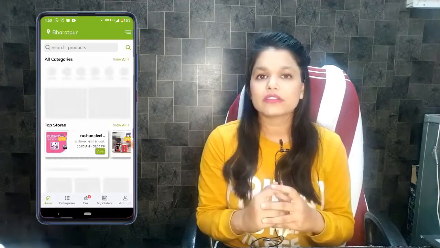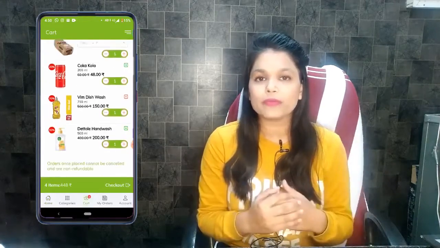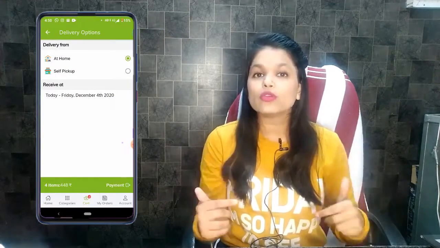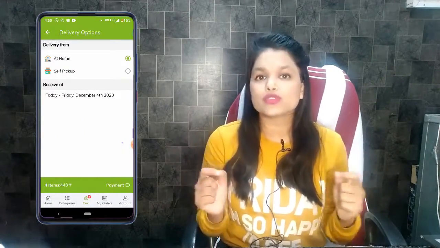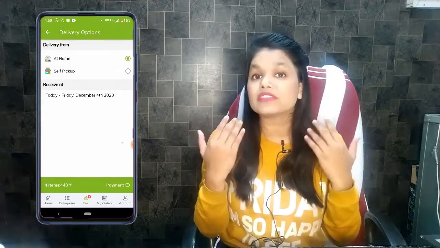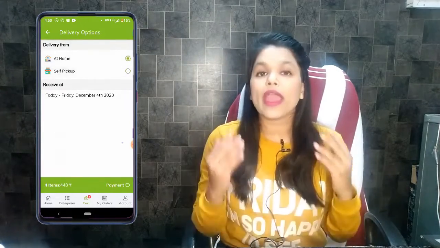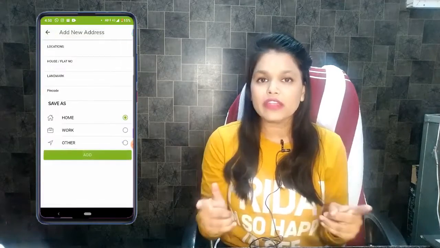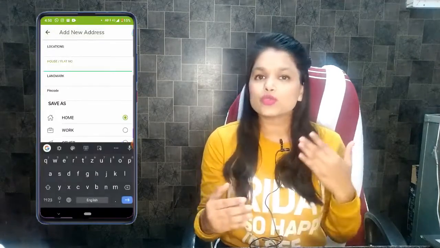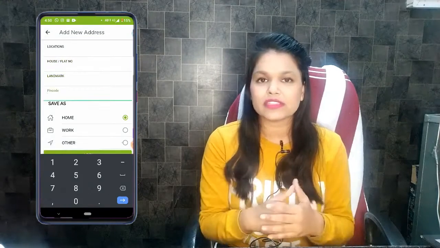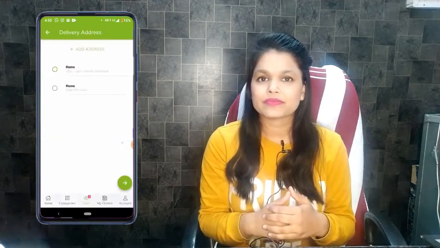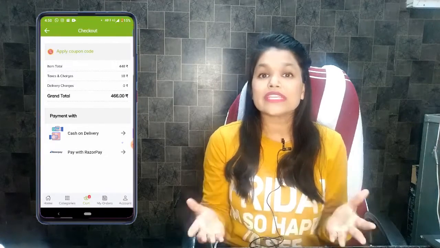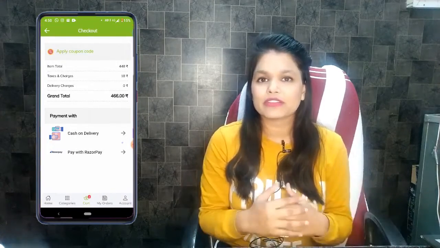Now click on cart. And here you can see the complete order. Now choose if you want the order to be delivered or you want to go to the store to pick up. Now let's choose it as home. We want it as delivered. Now enter your address. Once the address is entered, you can choose from your past addresses like this. And now this is the final checkout page.